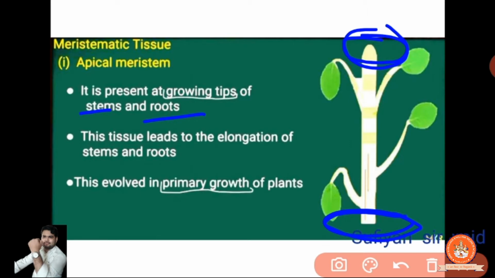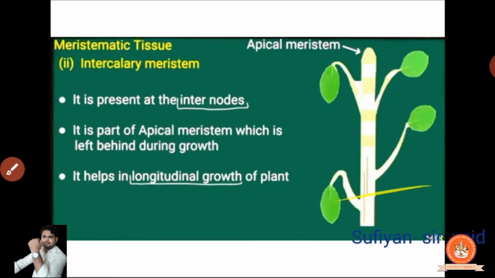Okay, now these tissues lead to the elongation of stems and the root. Elongation, simply you can say, is the growth of stem and the root. It involves primary growth of the plant. It is for the primary growth of the plant. Clear? Apical is for the primary growth, means trees को बड़ा कर रहा है. Clear बच्चा पार्टी?